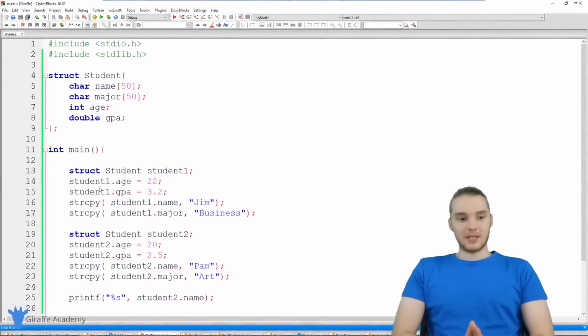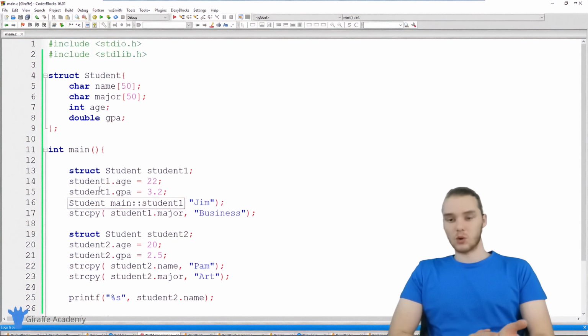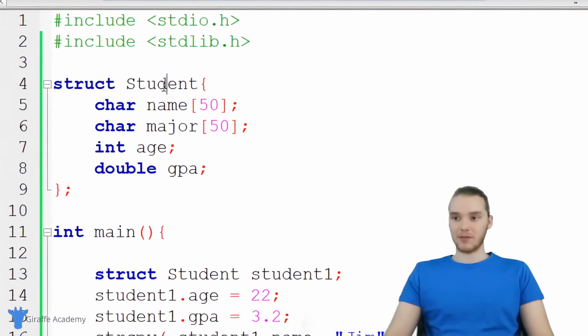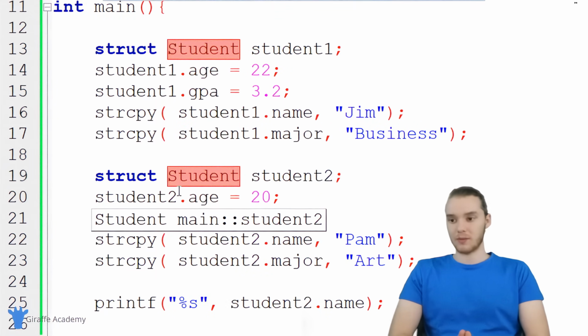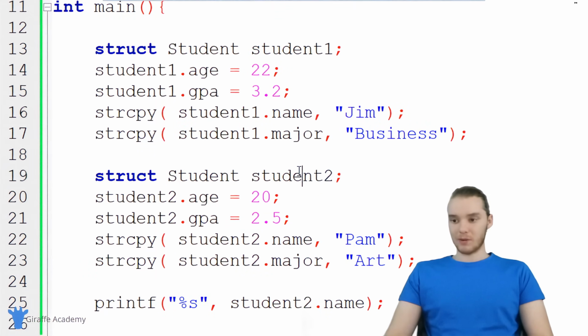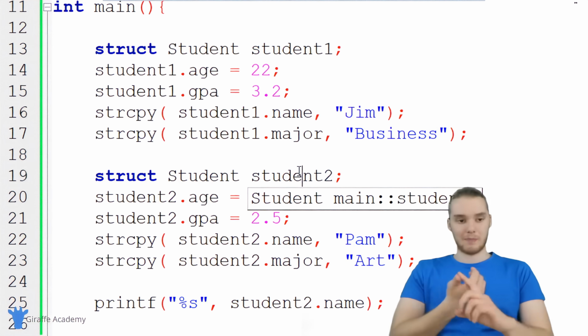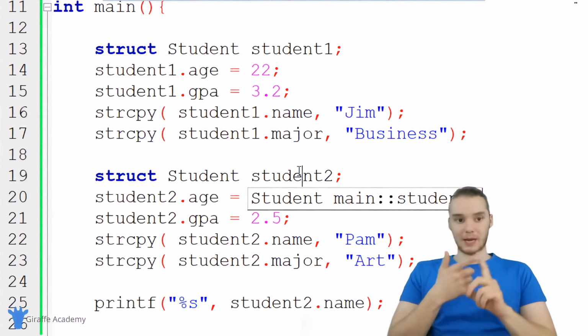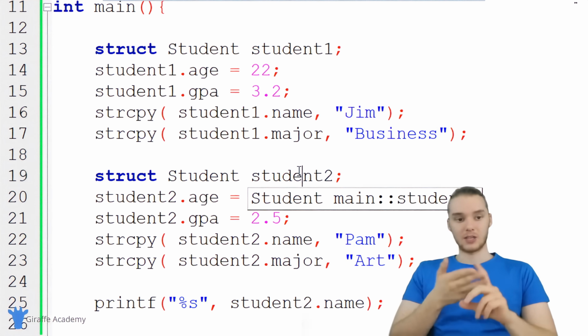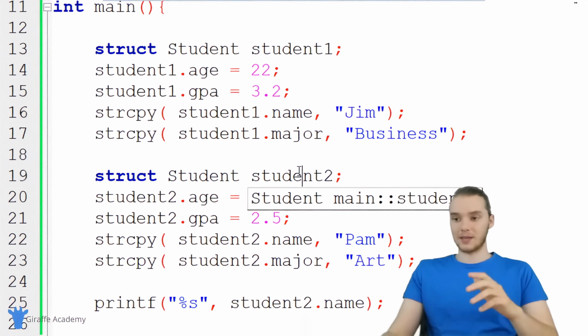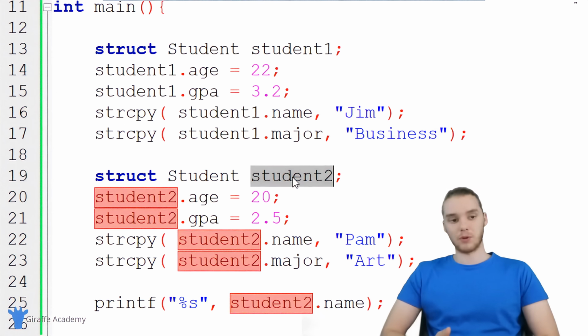So I could create as many of these students as I want, and this is what's cool about structs: I can define the basic template for a student in my program, and then I can create individual students down here that I can work with. So now I have this student variable here. I could do whatever I want with it. I could pass it into a function. I could print it out onto the screen. I could use it in something like an if statement. I could do basically anything I want with it. It acts a lot like a variable or an array.